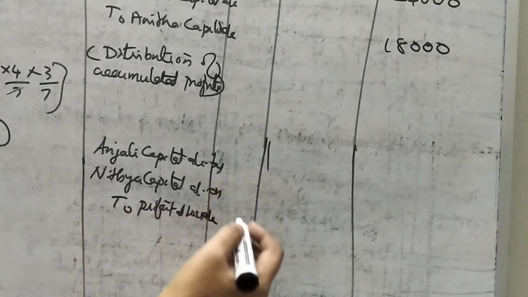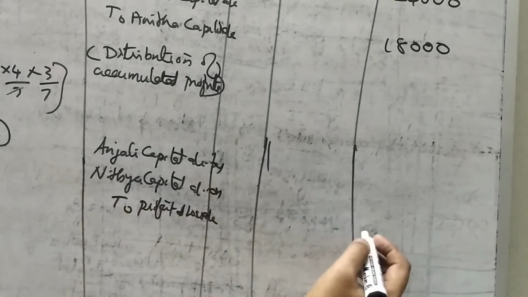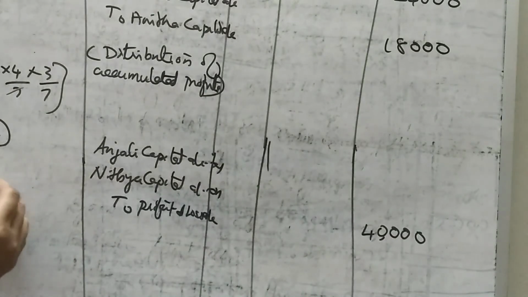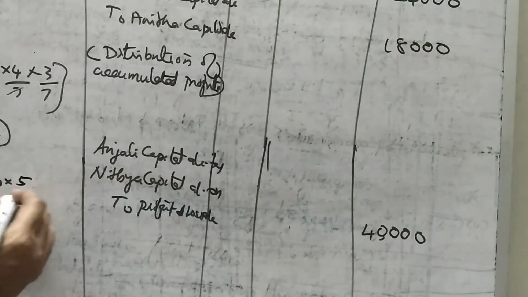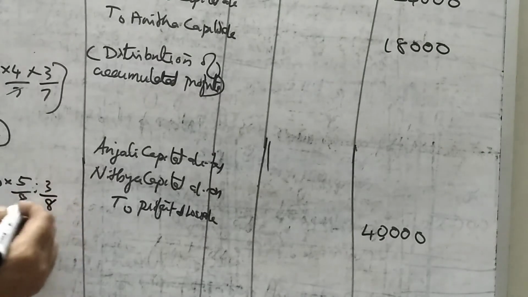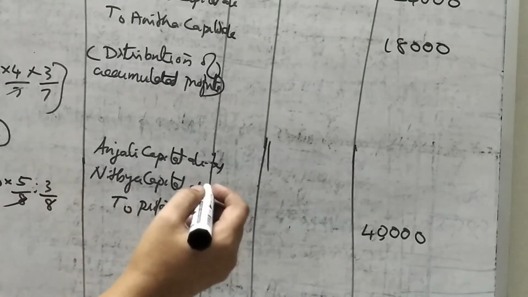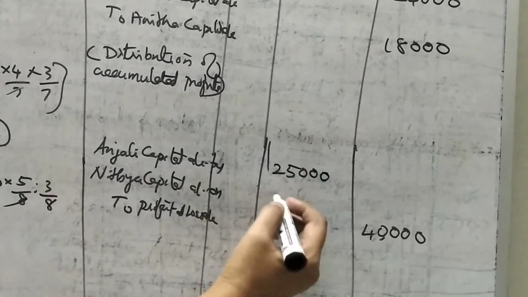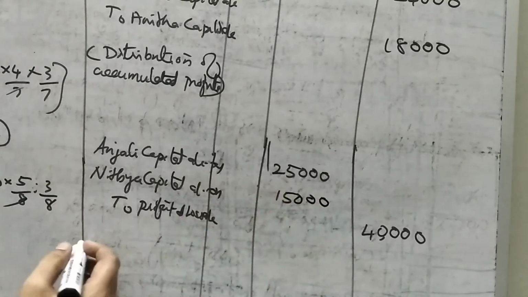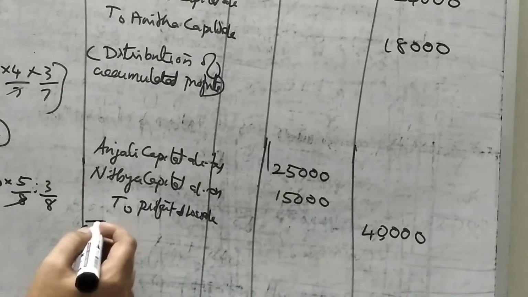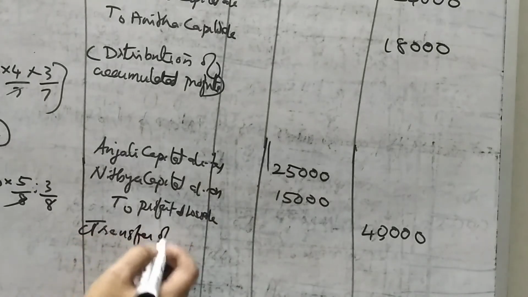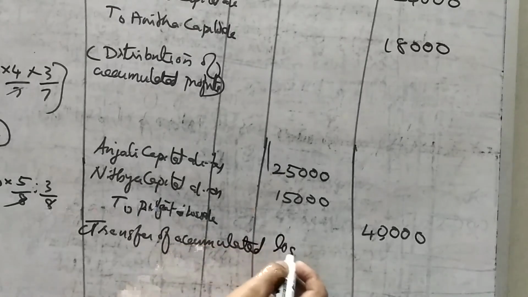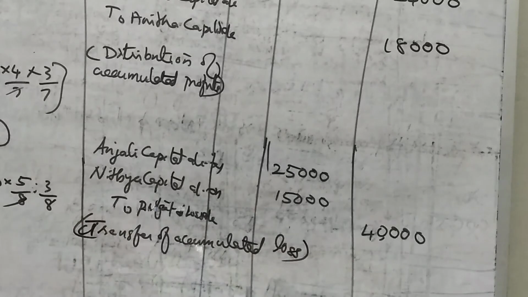Okay, so here how much is the profit and loss account? That is given as 40,000. Now this 40,000 is divided in the ratio of 5:3. 5 by 8, 3 by 8. So here 25,000, 15,000. Total will come. So the narration: being transfer of accumulated loss. That is the explanation. Okay.